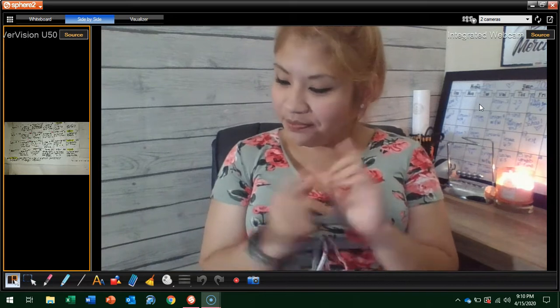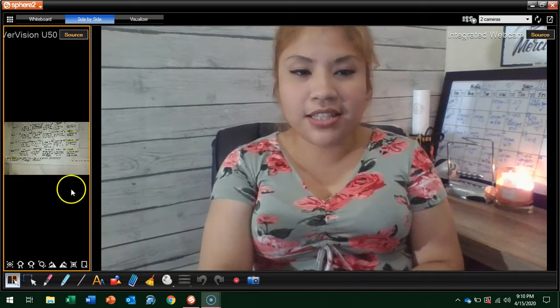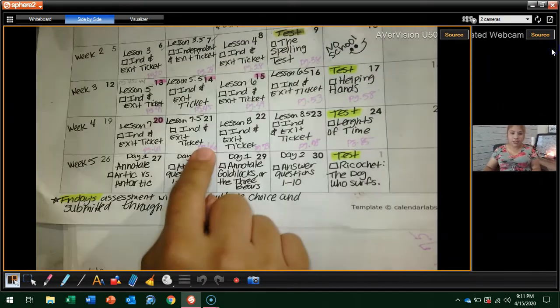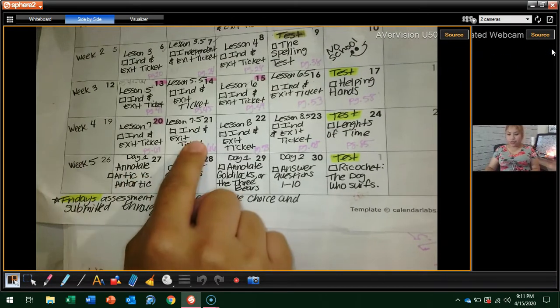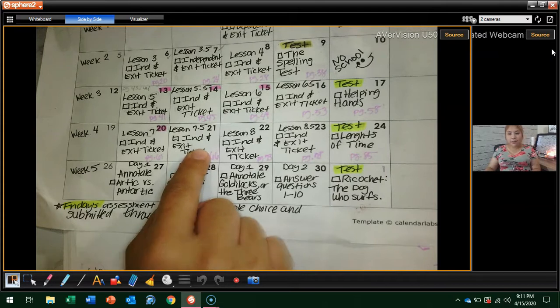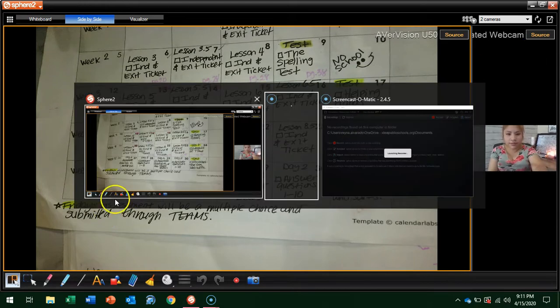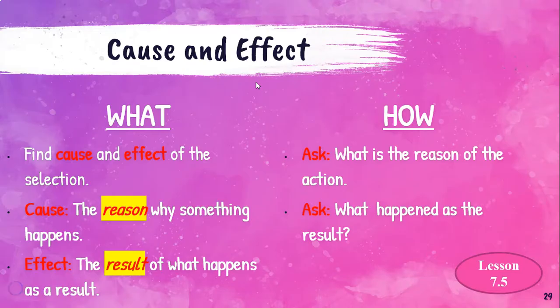So let's go ahead and get started for today's objective. All right, so today is Tuesday and we're week 4. So today is lesson 7.5. And we're doing an independent and exit ticket. So let's go ahead and read today's objective. So today's objective is students will be able to find the cause and the effect. What are we doing? We're going to find the cause and effect of the selection.